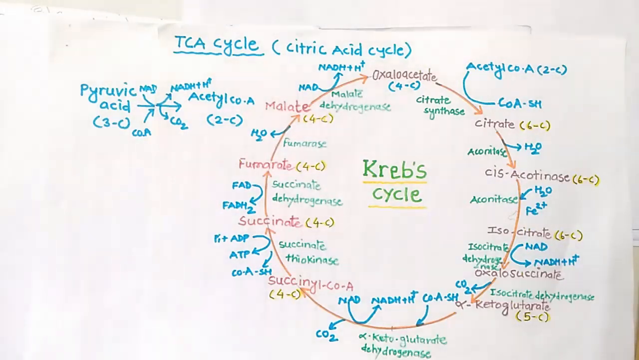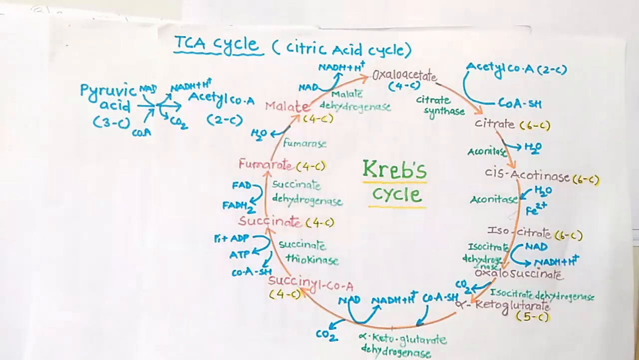Welcome students, in our next lecture we deal with the Krebs cycle, also called the TCA cycle or the citric acid cycle. This method was discovered by Hans Krebs, and that's why it is called the Krebs cycle. This is the next step after glycolysis.